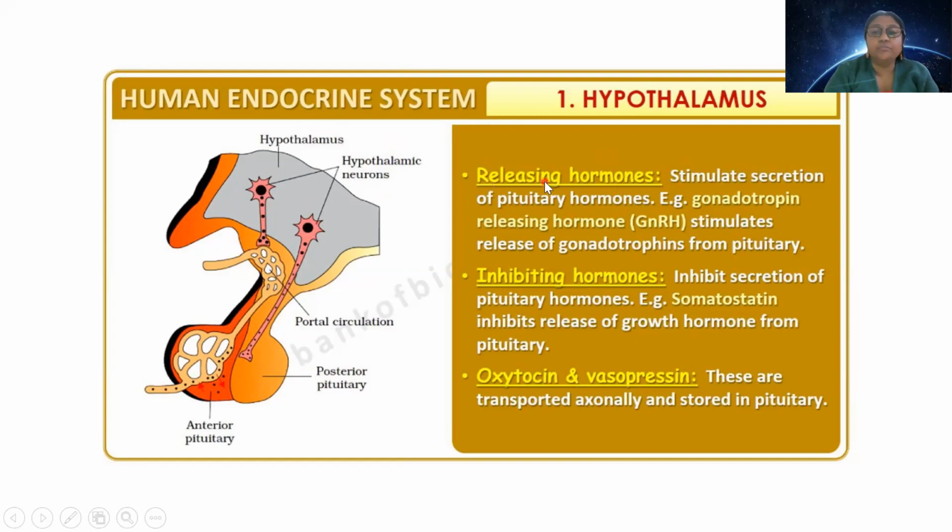The releasing hormone will stimulate pituitary in a way that pituitary hormone secretion will increase. For example, there are hormones like gonadotrophic hormones. If a male needs to secrete testosterone, that testosterone is secreted by testes. But as we discussed in our last lecture, hormones are required in very trace amounts.